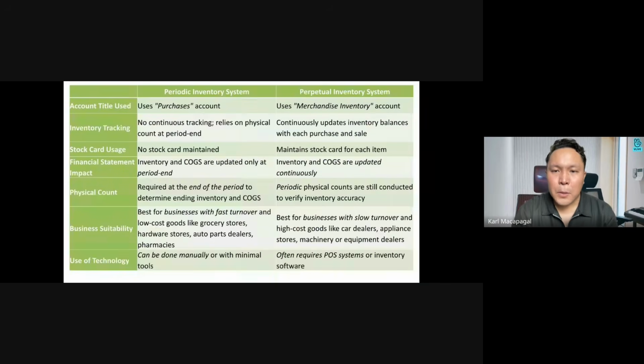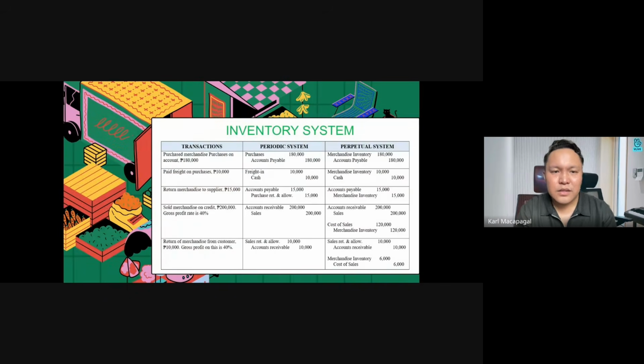Okay? So here are the different periodic inventory system and perpetual inventory system, account titles used, inventory tracking, stock card usage, financial statement impact, physical count, business sustainability, and the use of technology. Please take note that there are some typographic errors here. Okay, let's proceed with the pro forma entries of our inventory system.